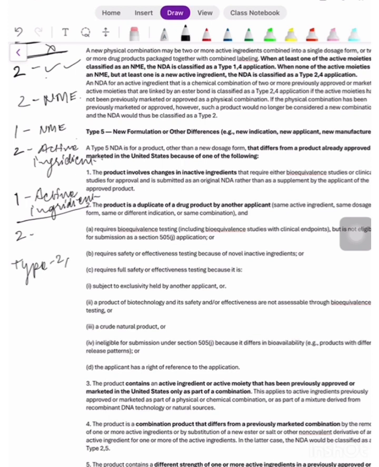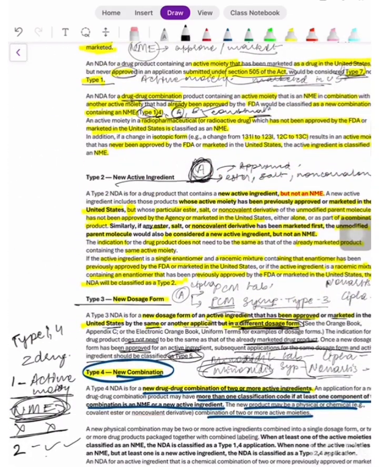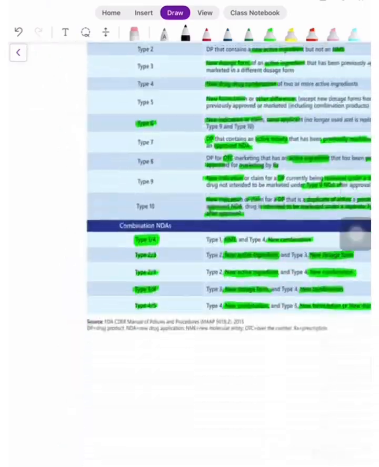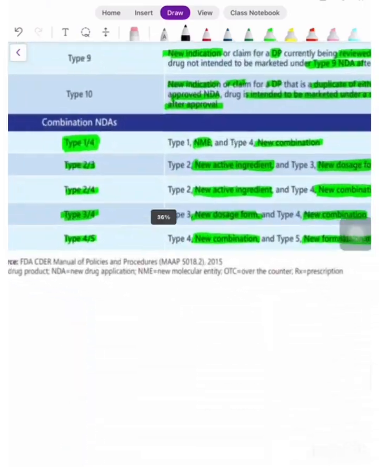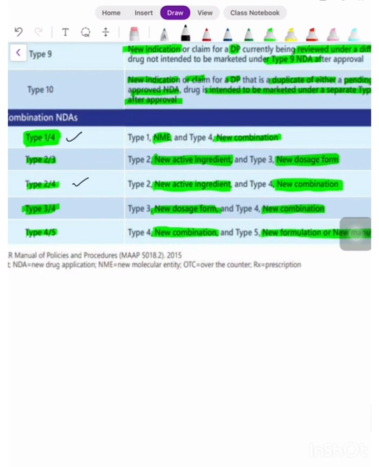Why? Because it contains a new active ingredient, which is type 2, and 4 is for the combination product. So there are more such classifications of combination NDAs. We studied type 1, type 4, and we studied the type 2, type 4 example. Then there is type 2 and type 3. But we're talking about 4 now, so let's see what 4 and 5 have to say.